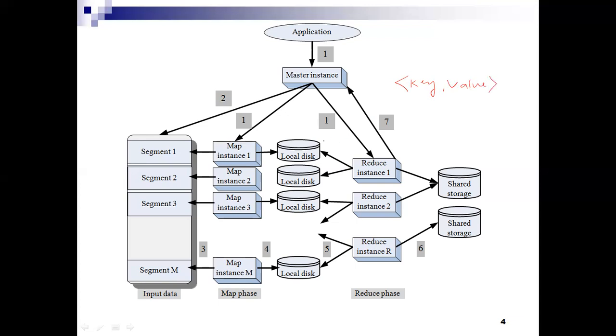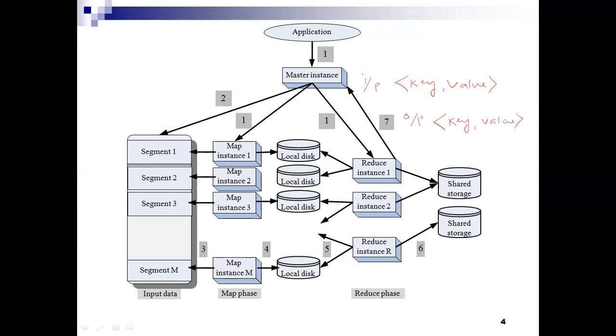It is transformed after computation into a set of output, again key value pairs. This is how MapReduce works.